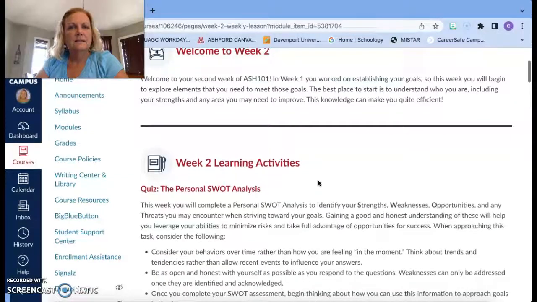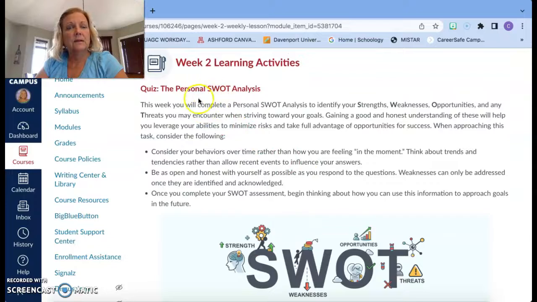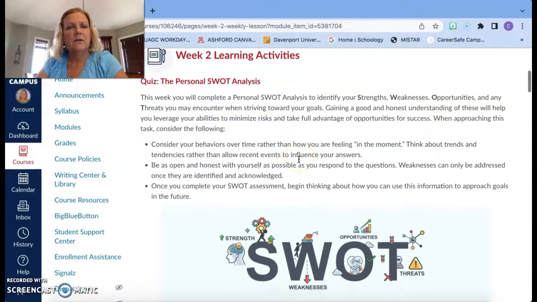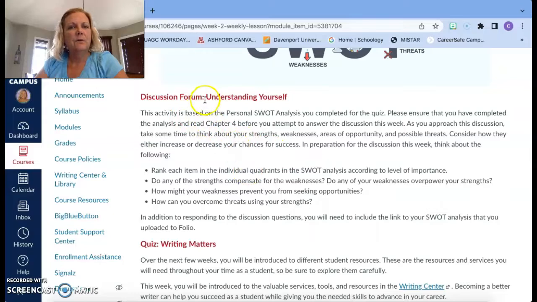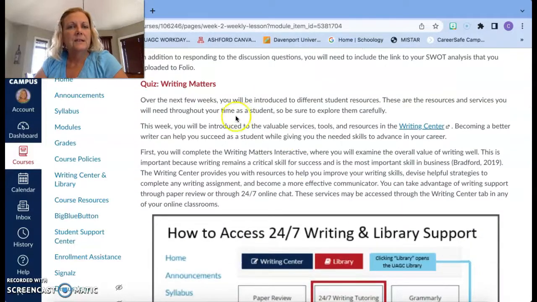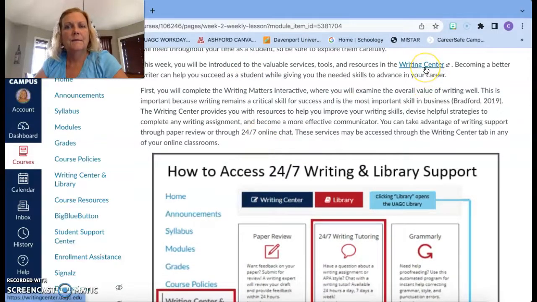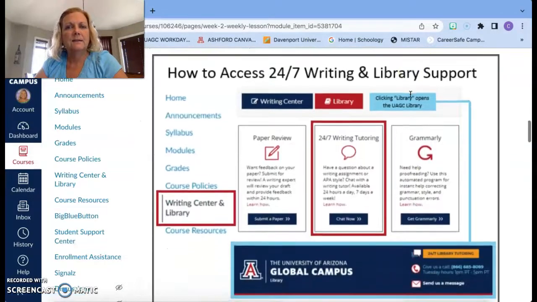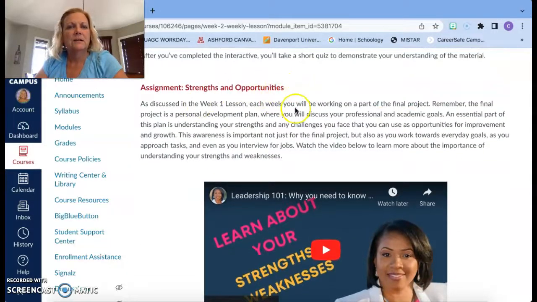And then this is, welcome to the week, and then a little bit about the quiz and what you're going to expect. So you're going to prepare for the quiz by going over the personal SWOT analysis. And then this is the information for the discussion question that you have this week about understanding yourself using the personal SWOT analysis that you completed for the quiz. And then your second quiz is on Writing Matters. And you'll notice that you can learn more about this by clicking on the Writing Center, which will take you here. And then the last part is your assignment, which is Strengths and Opportunities.